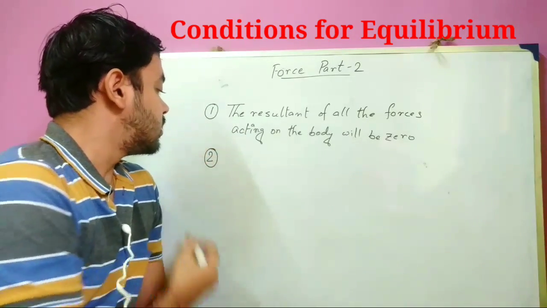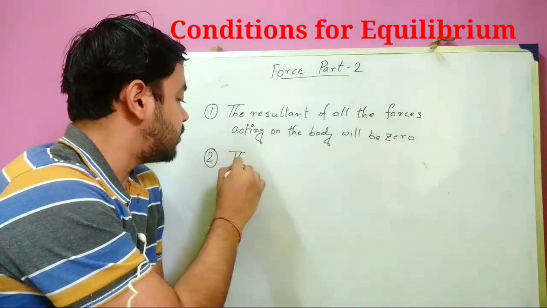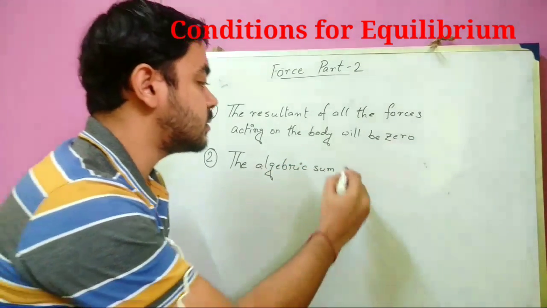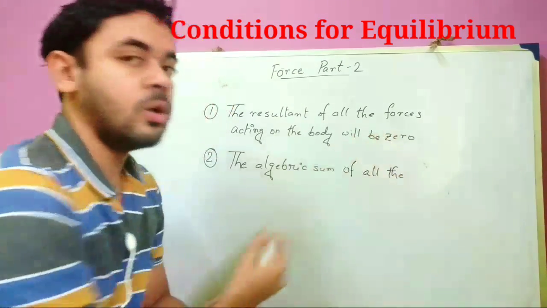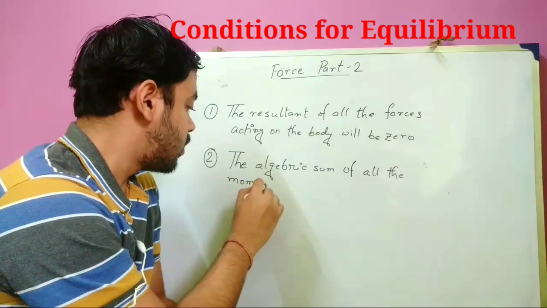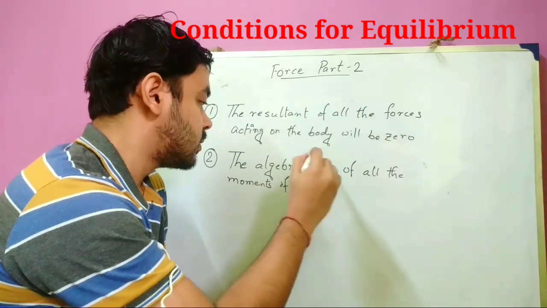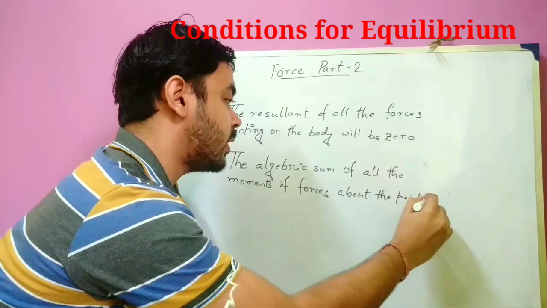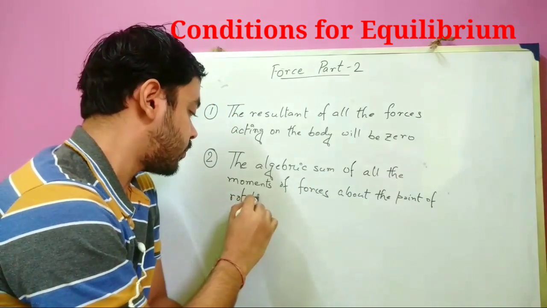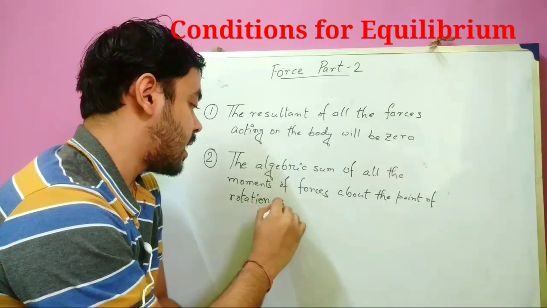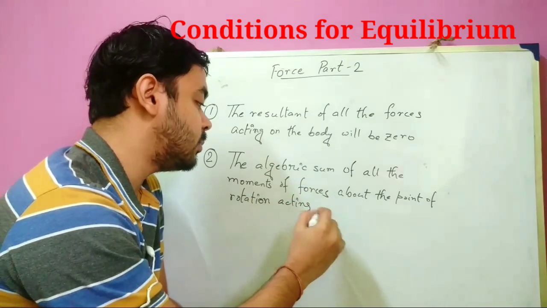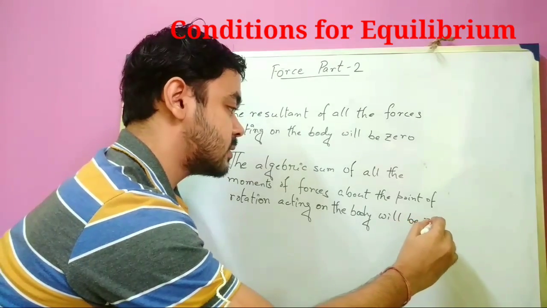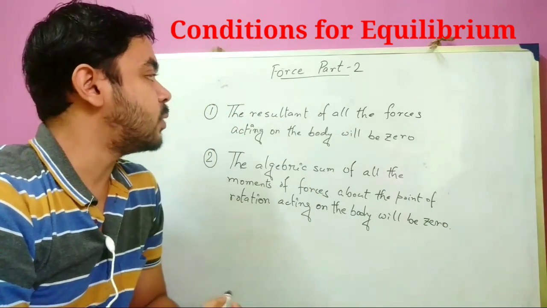And the next condition is the algebraic sum of all the moments of forces about the point of rotation, acting on the body, that is, the forces acting on the body, will be zero. So these are the two conditions for equilibrium.